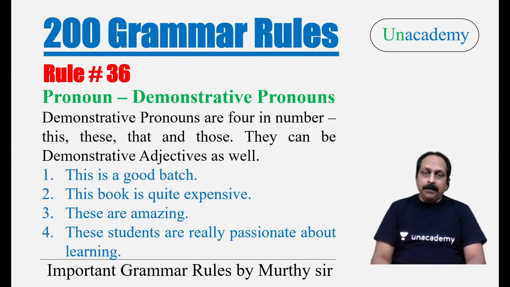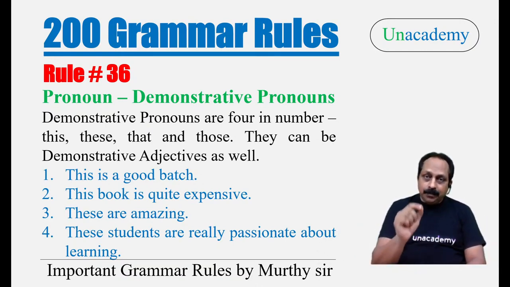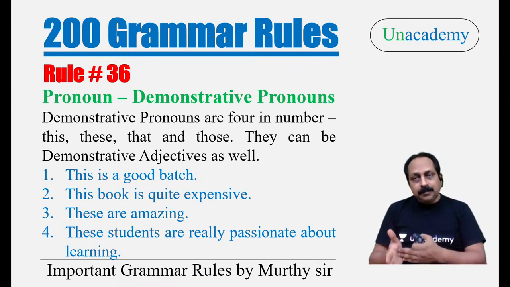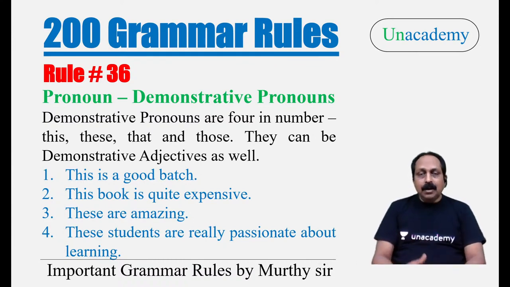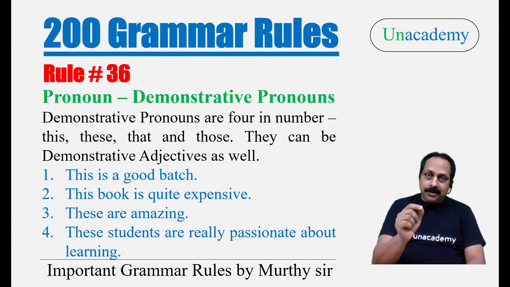Now look at the examples. This is a good batch. In this example, the word this is a demonstrative pronoun. The second example, this book is quite expensive. In this example, the word this is describing book, which is a noun. So the same word changes to a demonstrative adjective.